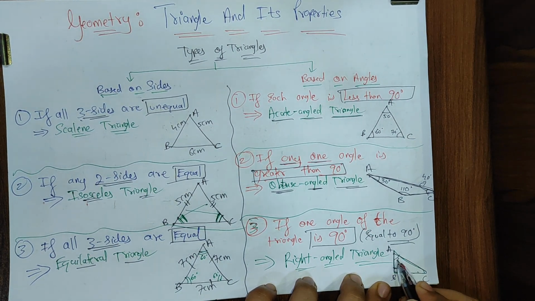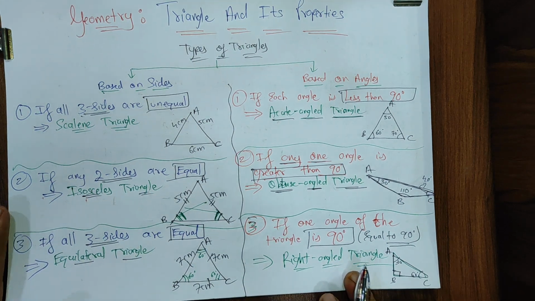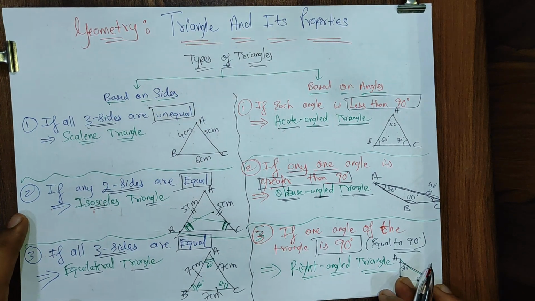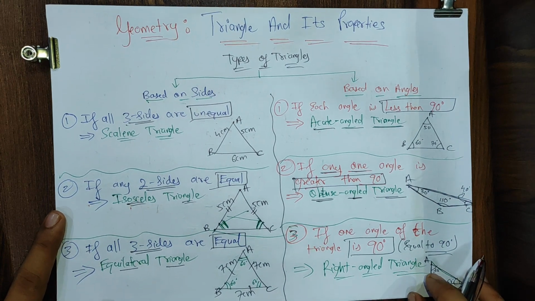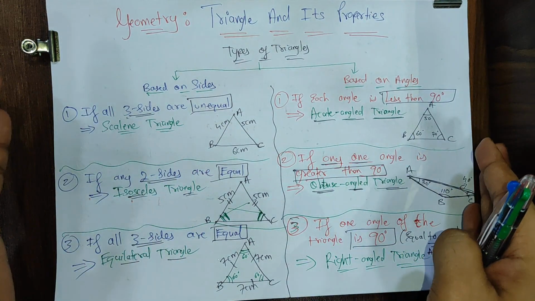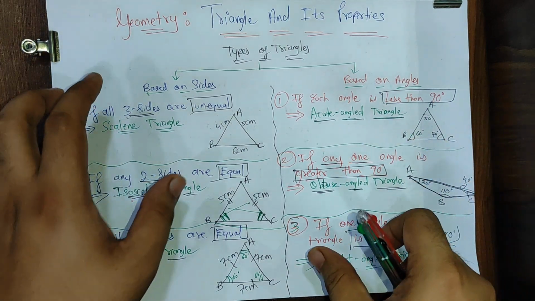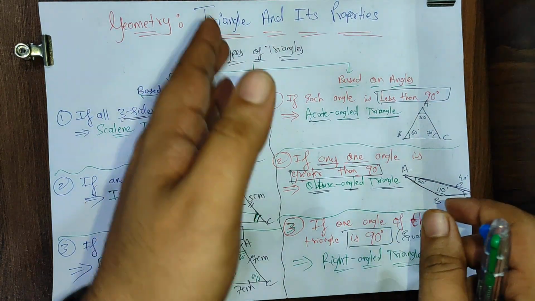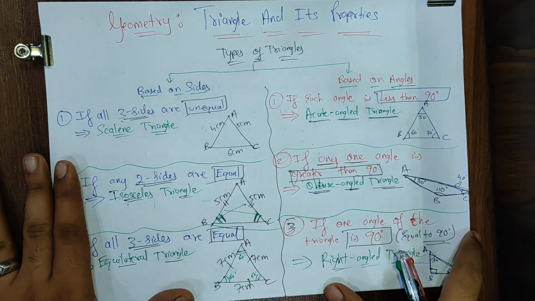This can be 30 degree, this can be 60 degree or anything. If one angle is 90 degree, we call it as a right angle triangle. So see, this is the classification, very important. I know you don't have so much broad pages, so what you can do, you can write this on one side, you don't bifurcate your page, and write this on the other page.